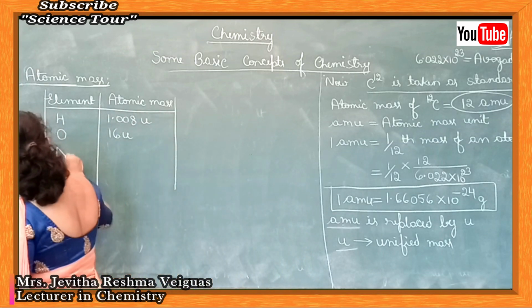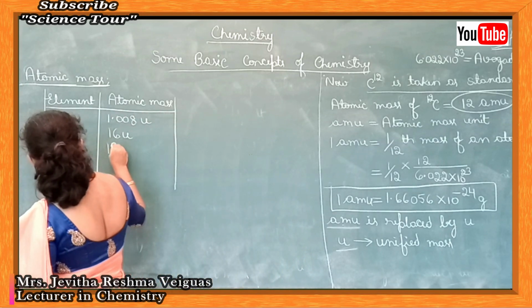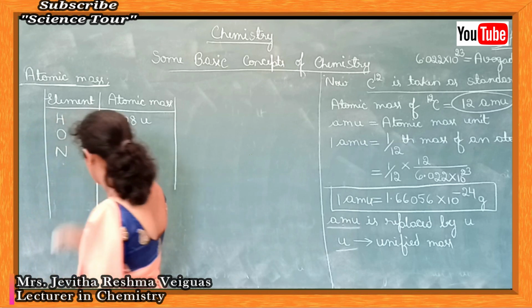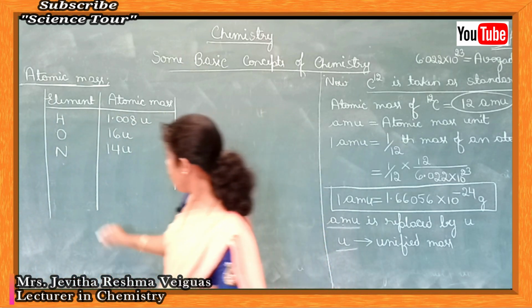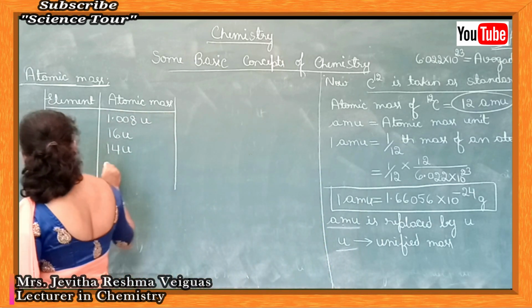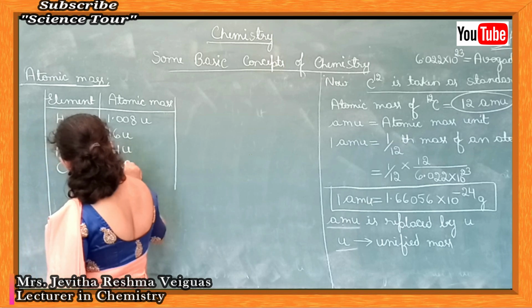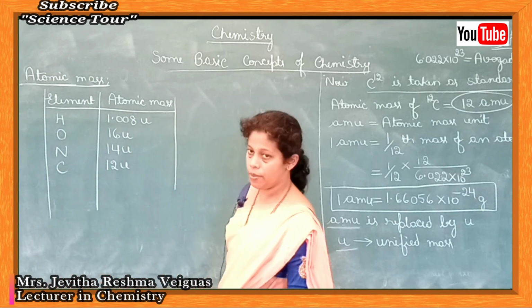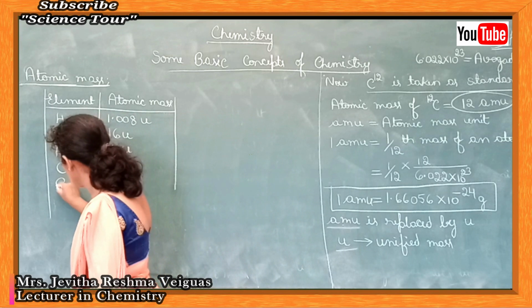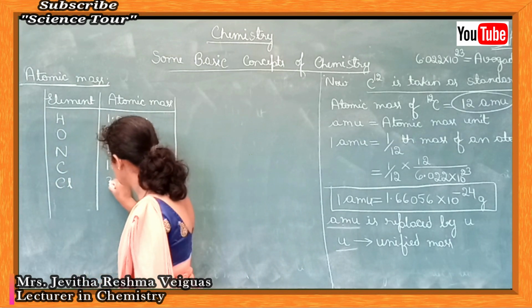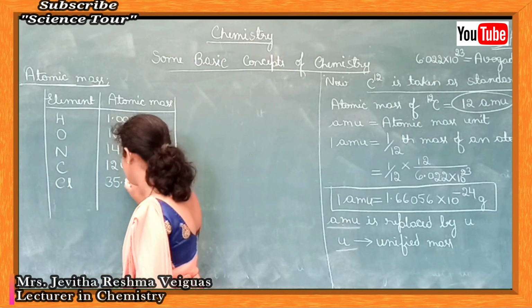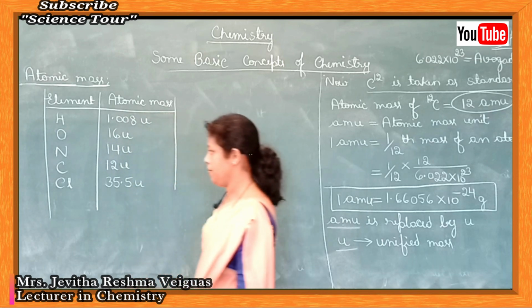For nitrogen, the atomic mass is nearly 14 unified mass. For carbon, the atomic mass is nearly 12 unified mass. For chlorine, Cl, the atomic mass is 35.5 unified mass.